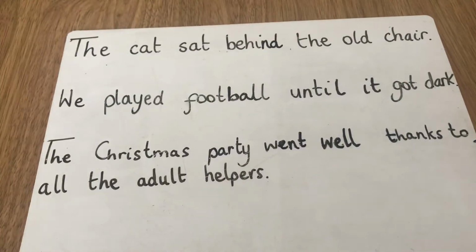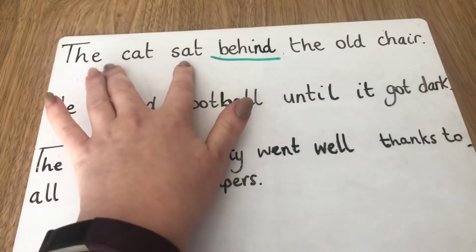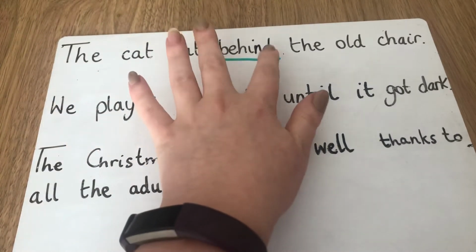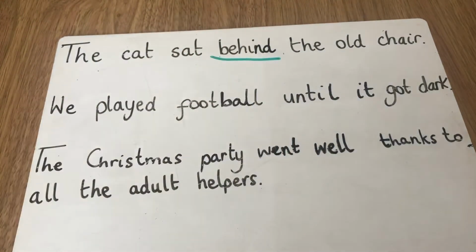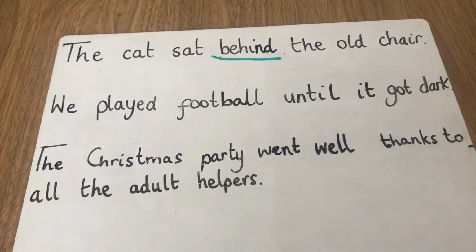So in this sentence, my preposition is going to be behind because it links my main subject to the extra piece of information to tell me that the cat is sitting behind the old chair. So it's a place. Where is the cat sitting? The cat is sitting behind. Okay, so that one is a place preposition.